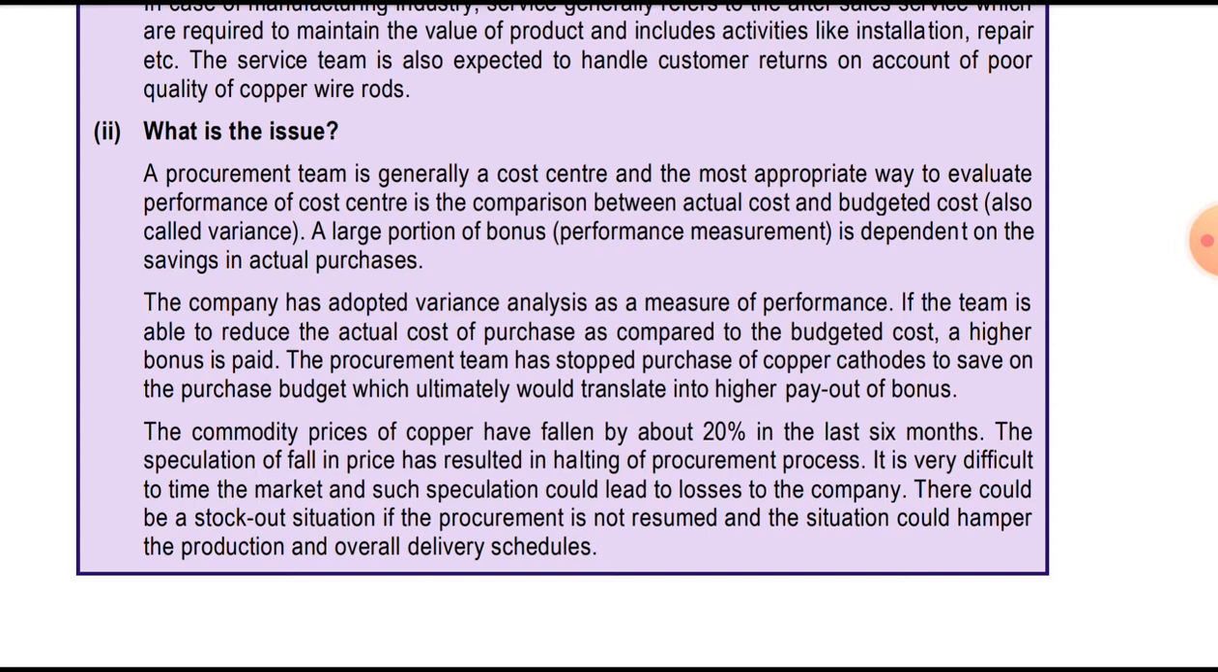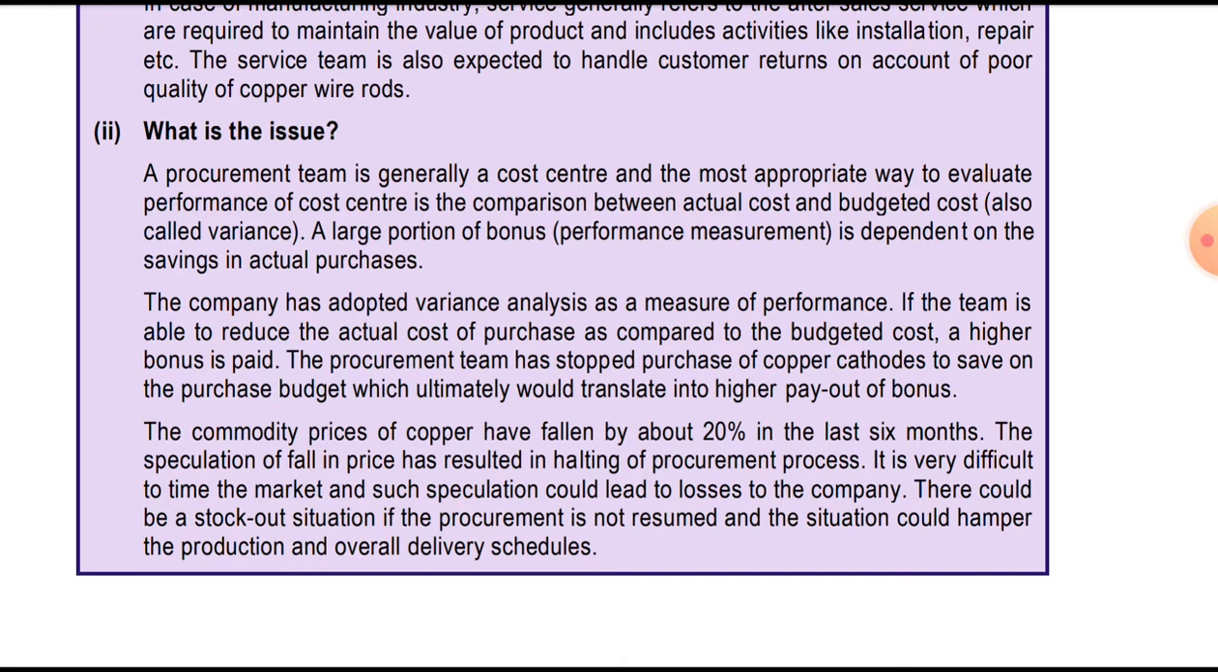A large portion of the bonus performance measurement is dependent on the saving in the actual purchase. So if there is any saving, it is a favorable variance, and the respective manager would be rewarded. If the team is able to reduce the actual cost of the purchase as compared to the budgeted cost, a higher bonus is paid. So what they have done is link the bonus to the saving in the procurement cost. So now the purchase managers are waiting for the price to go down so that they can purchase.